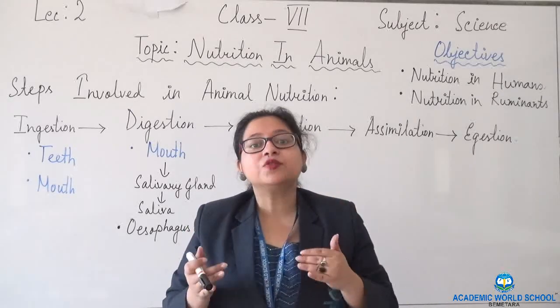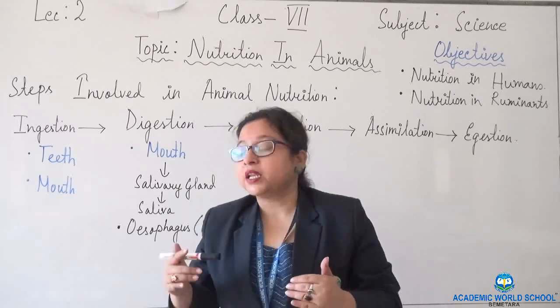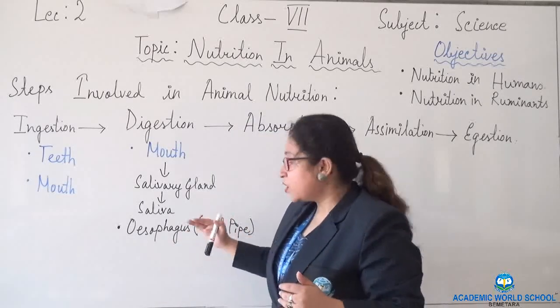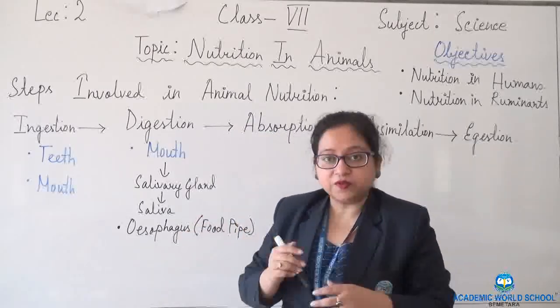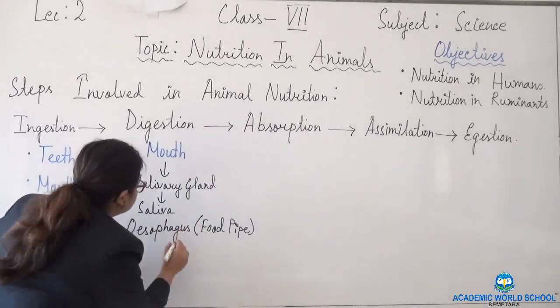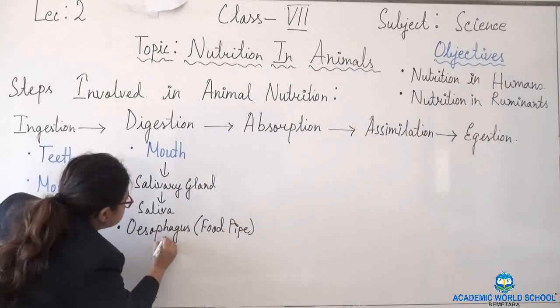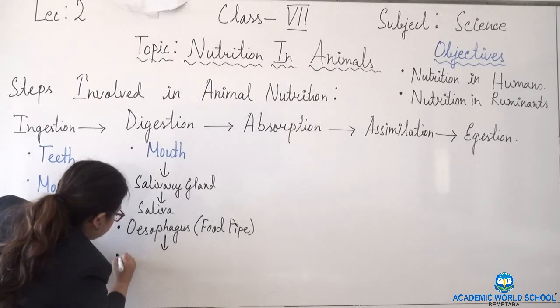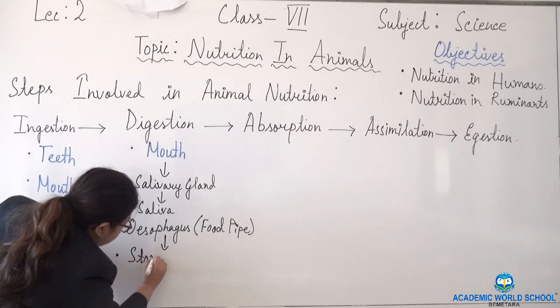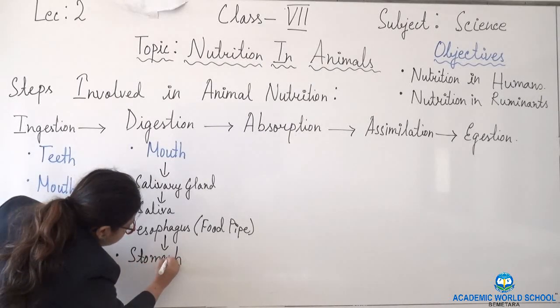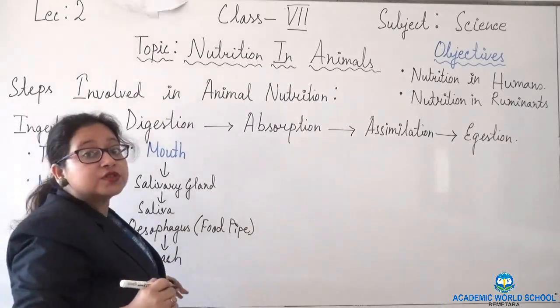It is just the path through which the food passes, known as the food pipe. From the esophagus the food is passed to the stomach.